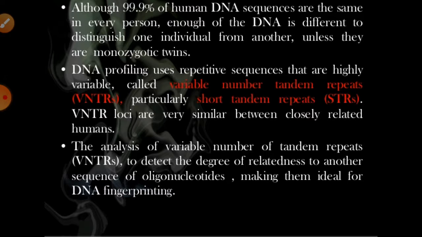They are known as VNTR, that is, variable number of tandem repeats. On the other hand, there are also STRs, that is, short tandem repeats.